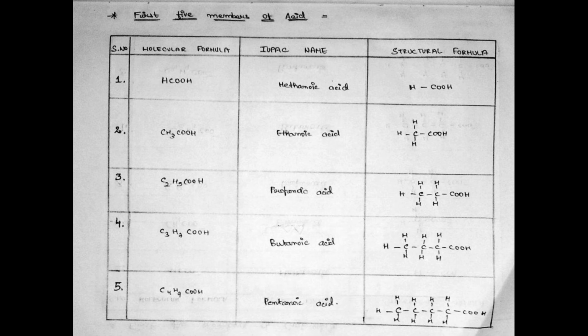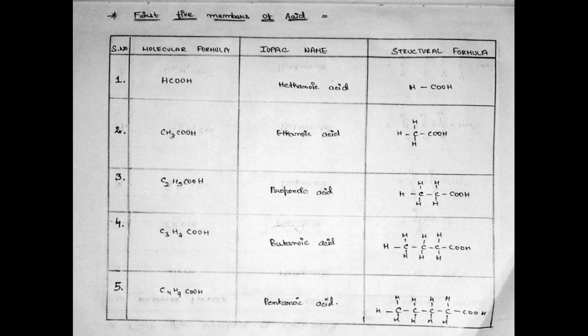Its structural formula is such that one carbon atom consists of 3 hydrogen and a COOH group. Third, C2H5COOH. Its IUPAC name is propanoic acid, and its structural formula is such that 2 carbon atoms having 5 hydrogen atoms bonded with a COOH group. Fourth, C3H7COOH. Its IUPAC name is butanoic acid, and it is also called butyric acid. Its structural formula is such that three carbon atoms bonded with seven hydrogen atoms and a COOH group.